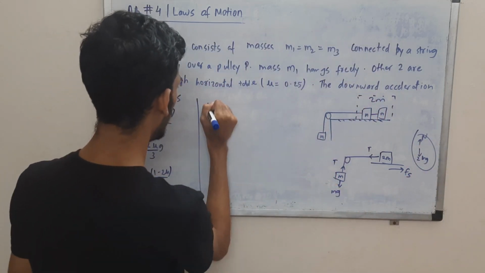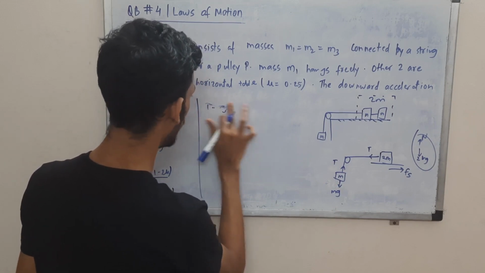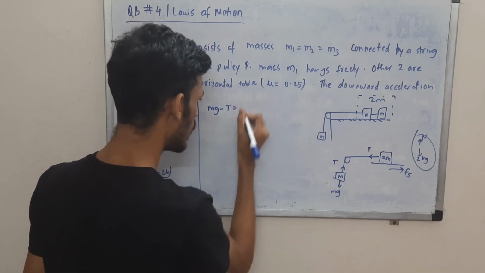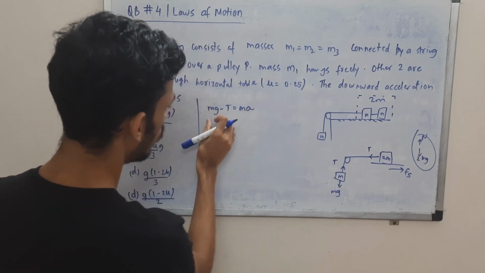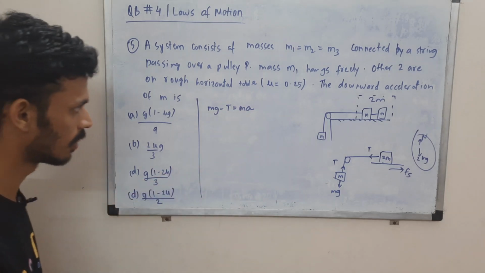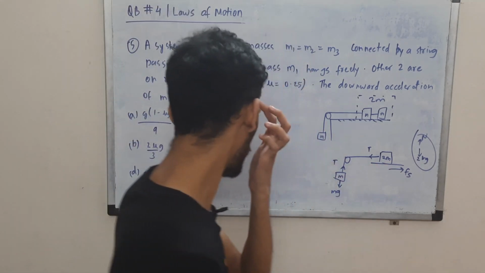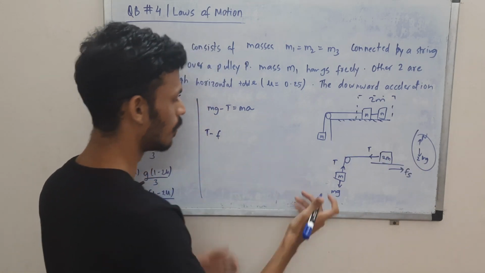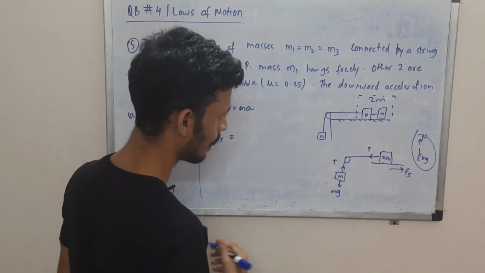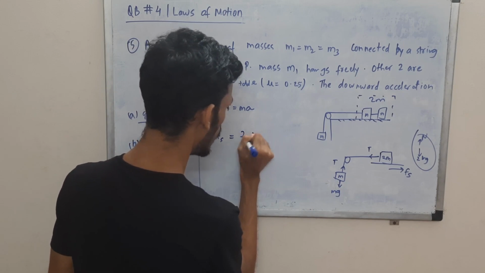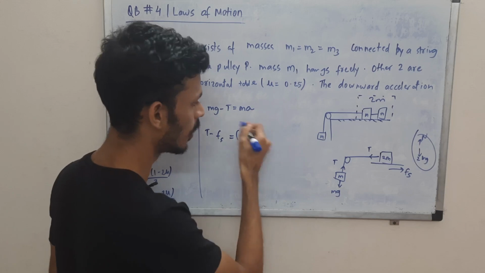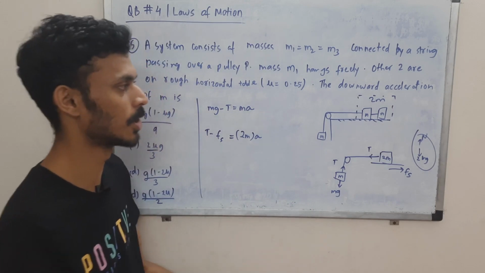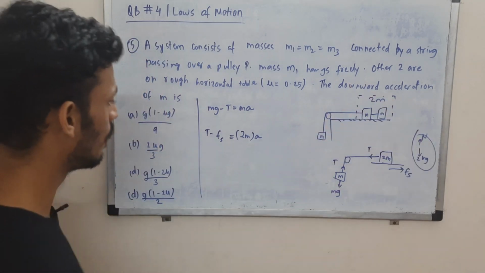So for this block we can write mg minus T, because the net motion is in the downward direction. So mg minus T is mass into acceleration, right? Net force is mass into acceleration, law of motion. And then again you have to apply that over here. So T minus Fs, so T is greater in this case since the motion is like this. T minus Fs is mass into acceleration. Mass is 2m, acceleration a. So here also you can see that both the blocks will move with the same acceleration, right? It's constant motion, so there is no use of treating them differently.